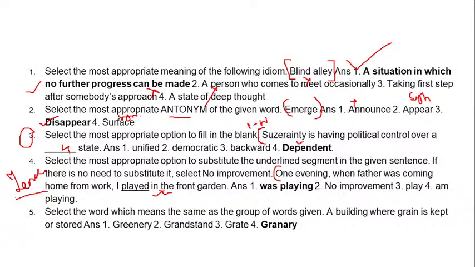Now this rule has to be seen from the reversed effect. Why? Because here the father's coming is basically the interrupting action, isn't it? In spite of the fact that this is the first action in our sentence, and I played is the second action, it is the father's coming that is interrupting.